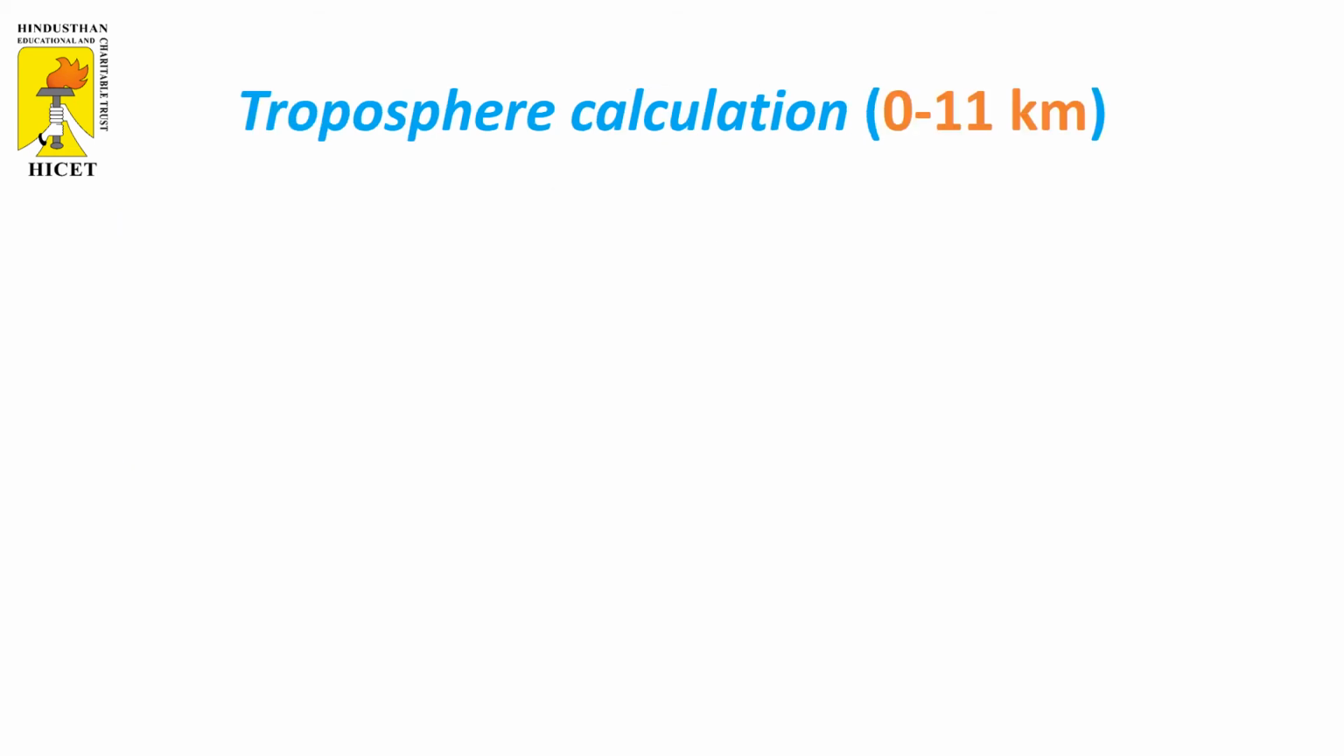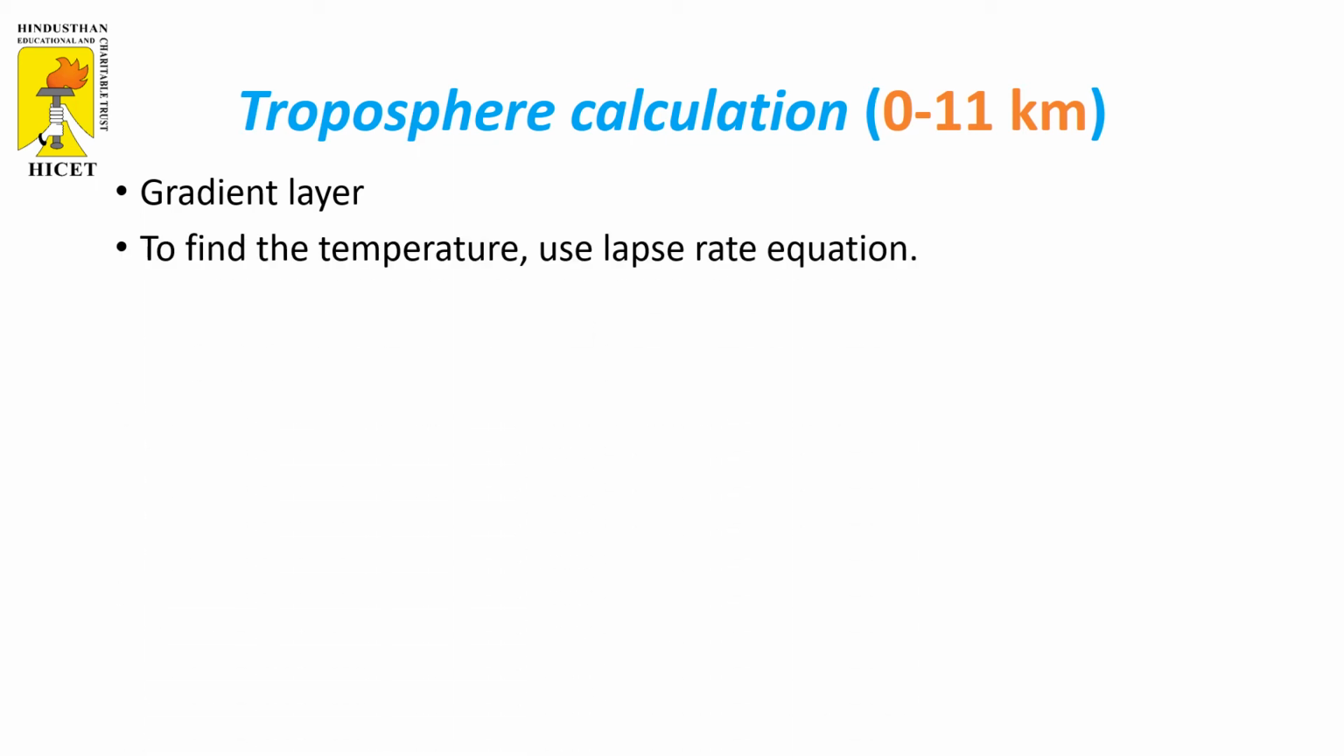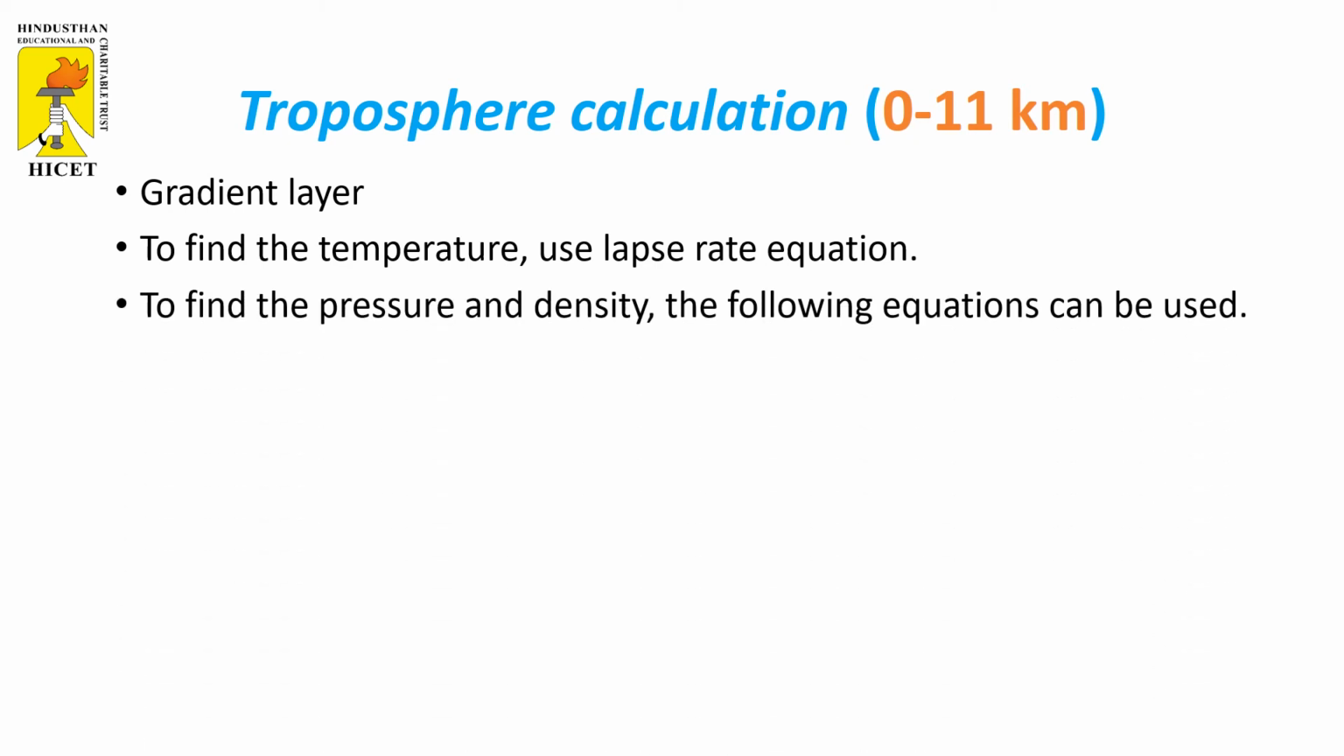From these three equations, we can find the troposphere calculation expressions to find the physical properties from 0 to 11 kilometers. Generally, in the troposphere calculation, we consider the layer as a gradient layer because the temperature keeps on varying. It is not considered as a constant one. The second one is to find the temperature. We can use the lapse rate equation because of the temperature variation. The third one is to find the pressure and density. The following equations can be used. The following equations are the output of the hydrostatic equation, perfect gas law equation, and the lapse rate equation.